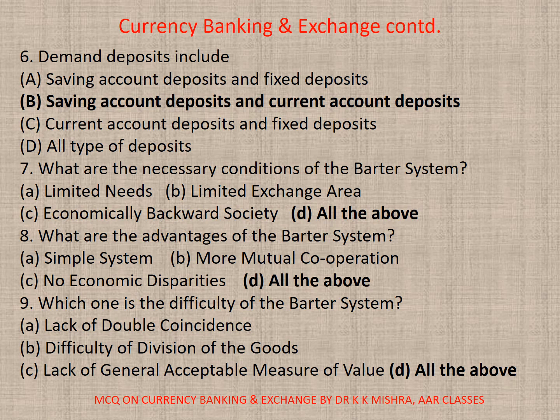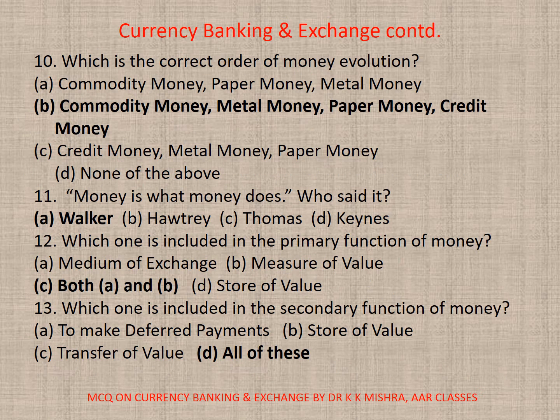9. Which one is the difficulty of the barter system? A. Lack of double coincidence, B. Difficulty of division of goods, C. Lack of general acceptable measure of value, D. All. Correct option is D. 10. Which is the correct order of the money evolution? So correct option is B. Commodity money, metal money, paper money, credit money.